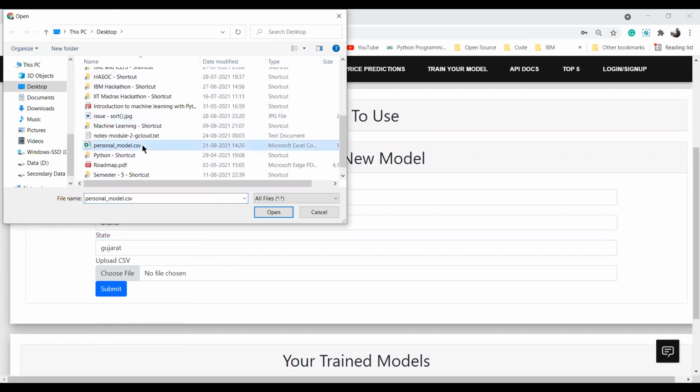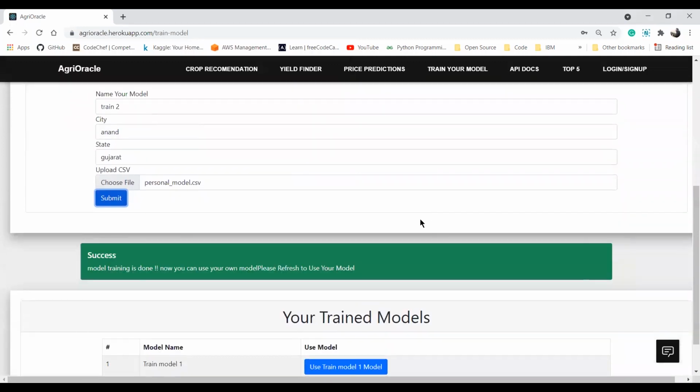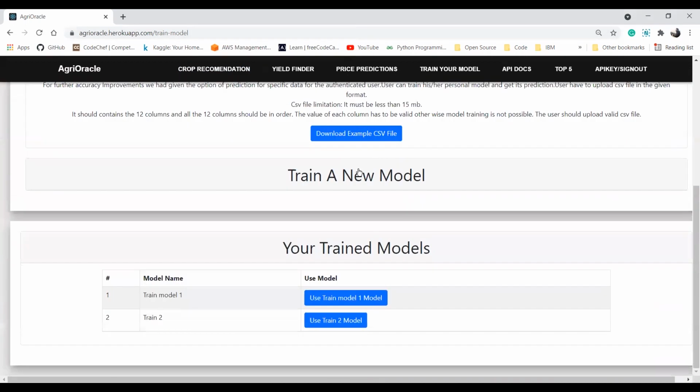So here is the file. I'll click on this and click on open, and then click on submit to train your model. So it says success. Okay, so my model is trained successfully. Now it is telling me that you can use your own model, but please refresh to use this model. So I'll refresh my screen, and you can see that I can see this train 2. So I'll use that model.